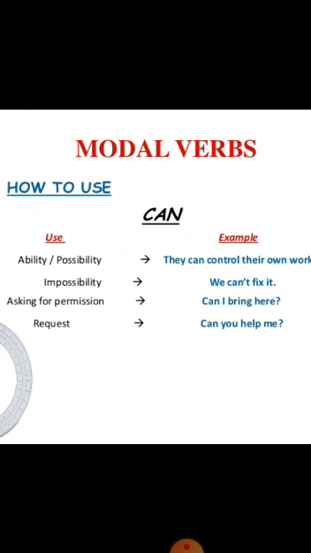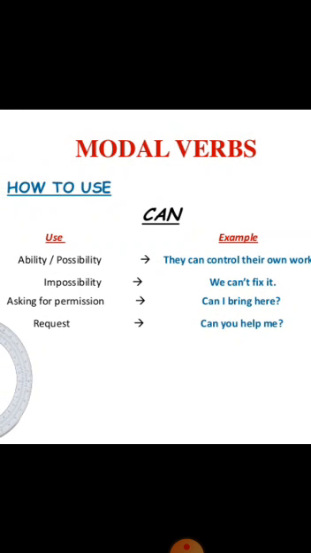Impossibility: we can't fix it, we can't do it, it can't be. Then asking for permission, can I bring here please. Can is used when you are seeking permission from a person who is close to you. There is no formality, you have personal relationships. You can also use names, like you say, can I sit here, Rajesh? Or in cases where you are sure that you will get the permission, like you ask your mom, can I go out to play, mom? You know that your mom would allow you. So in those cases can is used.